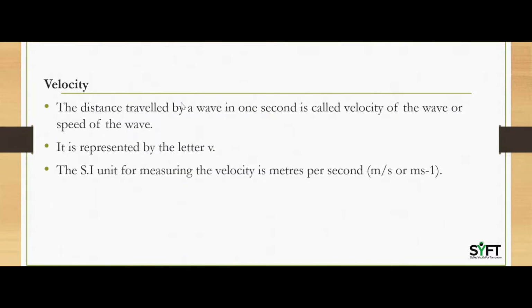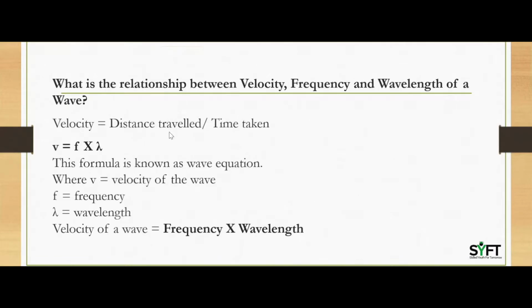Then your fifth one, that is velocity. The distance traveled by a wave in 1 second is called the velocity of the wave or speed of the wave. It is represented by the letter v. The SI unit for measuring the velocity is meters per second and you can write it as m divided by s. Now let us derive a relationship between velocity, frequency and wavelength of a wave.